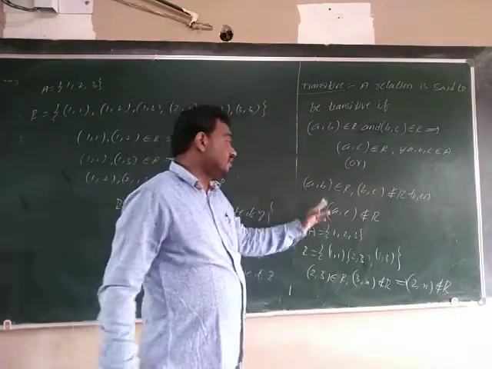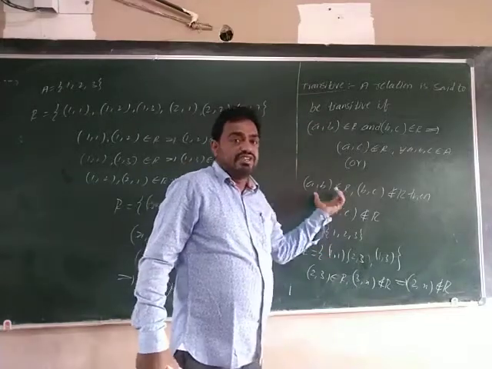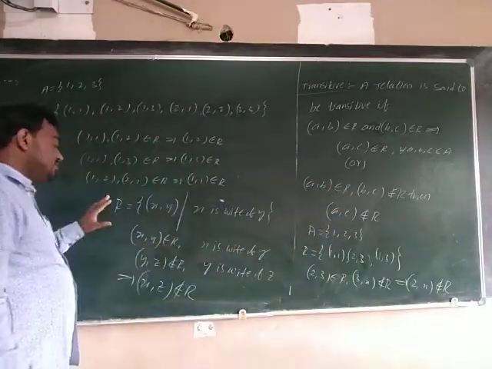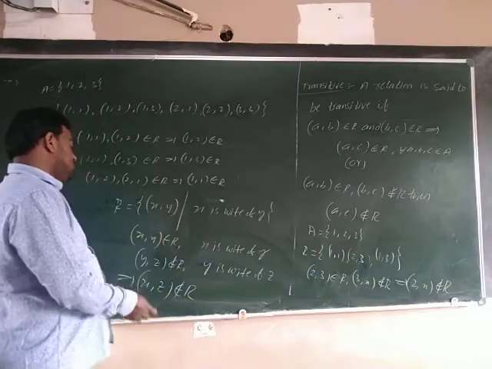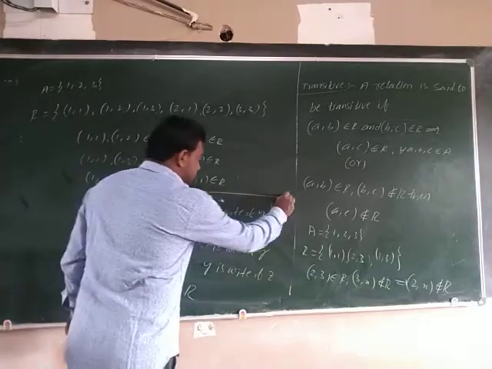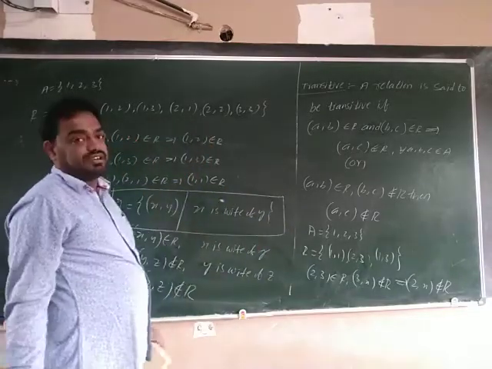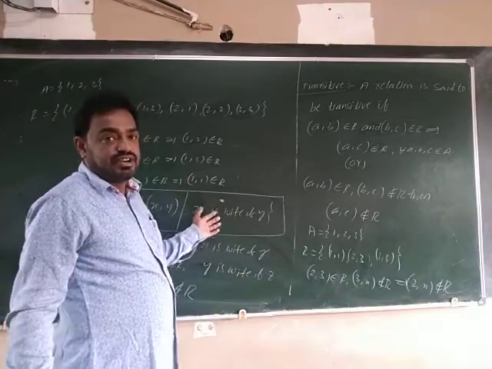Okay, this is another definition of transitive. Based on this definition, we have this problem in the textbook. Again, by solving this problem, we are discussing again. So this is the transitive.